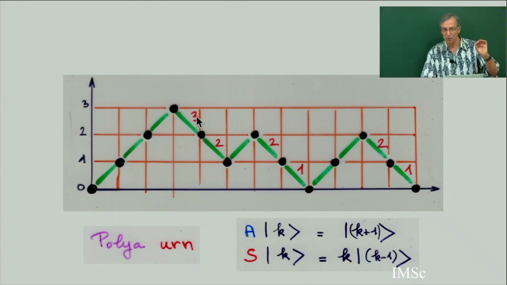I put in bronze, and it's not only the Dyck path, but it's the number of ways to go down. When you go down, it's a number of ways to choose a ball. So here there are 3 balls, so there is 3, 2, 2, 1. And I did not put a number on the going up because it's 1. So this is the Polya urn. You see, it's a weighted Dyck path.